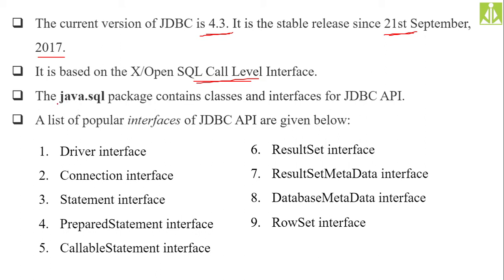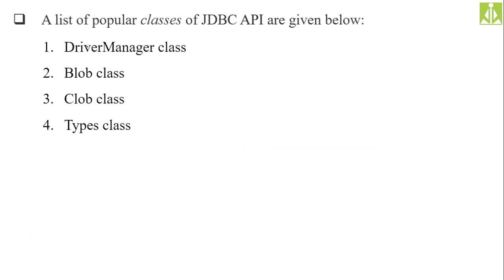Okay. Under this JDBC API, we have java.sql package, which contains all the classes and interfaces for JDBC API. Okay. So a list of popular interfaces of this JDBC API are Driver interface, Connection interface, Statement interface, PreparedStatement, CallableStatement, ResultSetMetaData, DatabaseMetaData, and RowSet. All these are different interfaces which we have under this JDBC API. We also have a set of classes under this JDBC API. They are DriverManager, Blob, Clob, and Types classes. We use only this DriverManager class in our implementation.